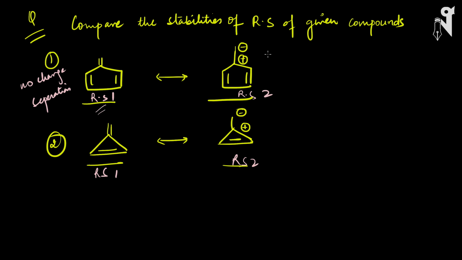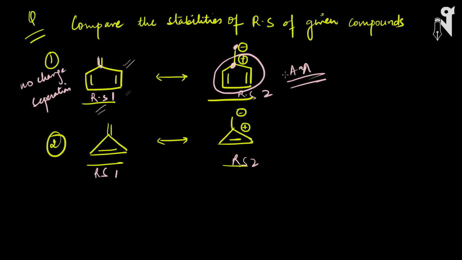Look at the other RS where the bond split has already happened. This carbon has got a plus charge and this carbon has got a negative charge. The charge separation is there, but look at this cyclic ring. This cyclic ring has become anti-aromatic, which will make the molecule unstable. Here there is no anti-aromaticity because we have not broken this double bond, and unless this carbon breaks its pi bond with the next carbon, we cannot tell the aromaticity or anti-aromaticity. So here we will not decide on the basis of anti-aromaticity, but on the other rules used to compare the resonating structures.